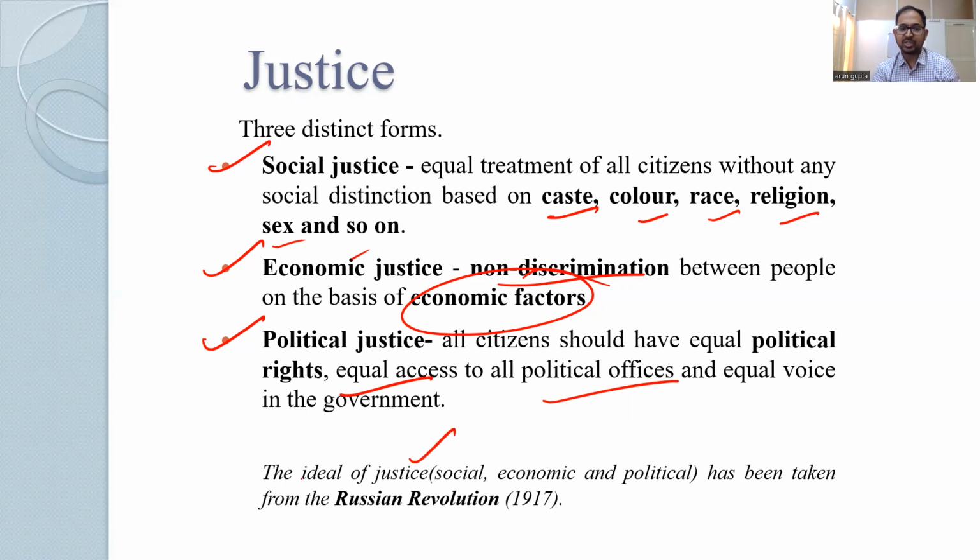So the ideal of justice, it came in Indian Constitution from Russian Revolution. If you remember in the 3rd class, that is the salient feature of Indian Constitution, I have talked about various places from where the Constitution has been taken forward, and the ideas of justice, that is socio-economical and political justice, it has been taken from the Russian Revolution of 1917.